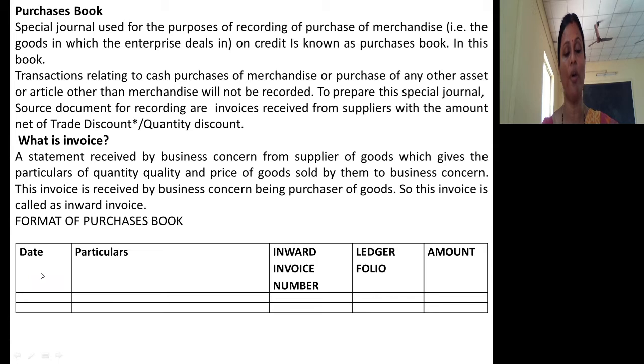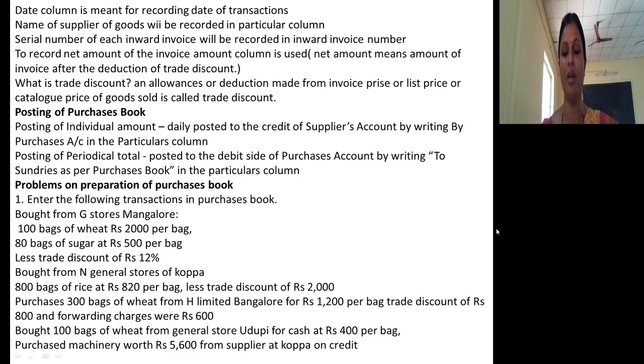So this is the format of the purchases book. The first column is the date column, where you record the date of the transaction. The next column is the particulars column, where you record the name of the supplier. The next column is the inward invoice number column. The inward invoice number of that particular supplier will be recorded here. Then the ledger folio column. In this column we record the page number of the ledger where a specific supplier account is maintained. Next, in the amount column we will record the amount.